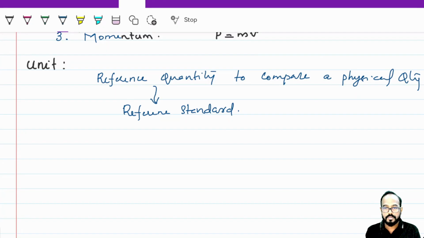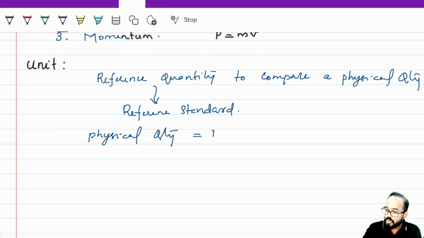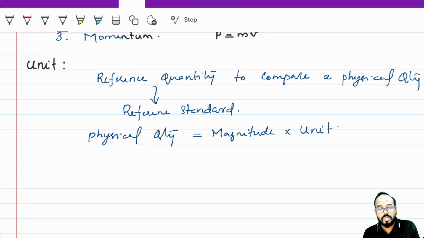A physical quantity has 2 things: 7 is the magnitude and centimeter is the reference standard. So it is magnitude multiplied by unit. That is the representation of every physical quantity. You know force is 10 Newton. If you say force is 10, it's meaningless, it's a number only, the magnitude. A unit should be there.